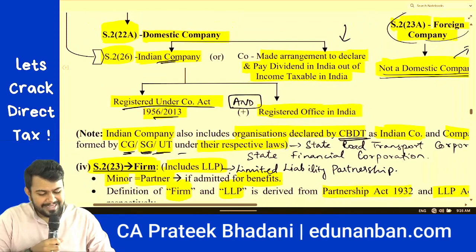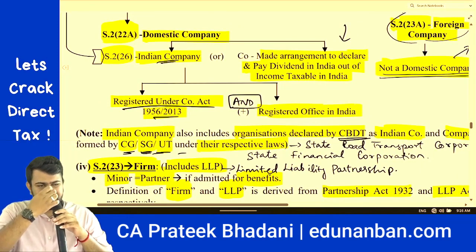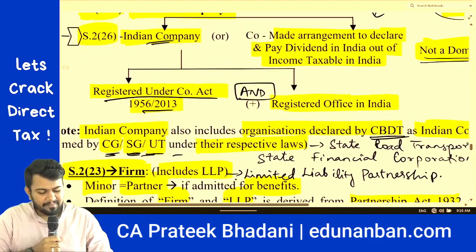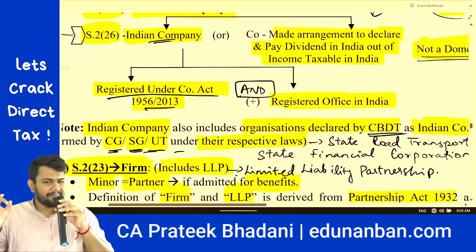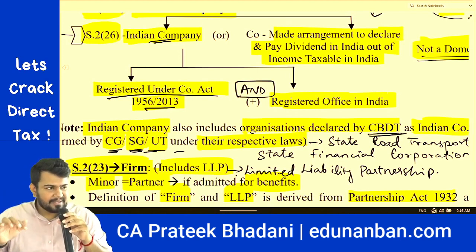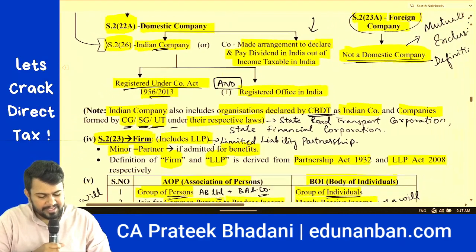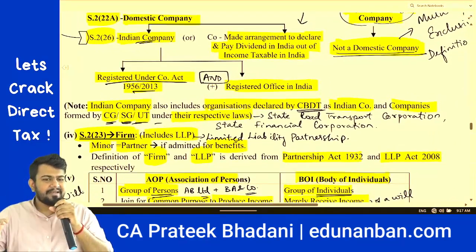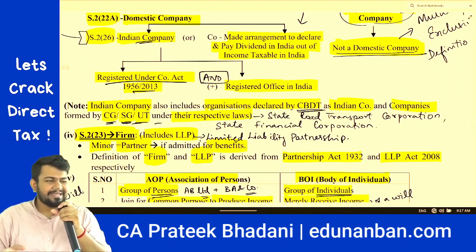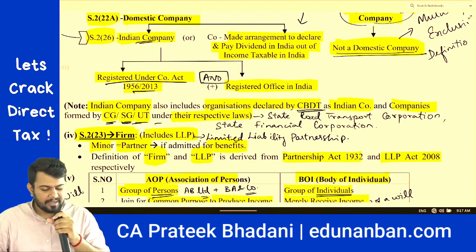Then what is an Indian company? Indian company is defined under section 2 clause 26. An Indian company means a company that is registered under the Companies Act 1956 or 2013 and having a registered office in India. Fine. So Indian company means what? Registered under the Companies Act 1956 or 2013 and having a registered office in India.